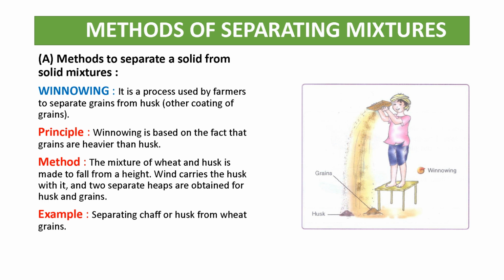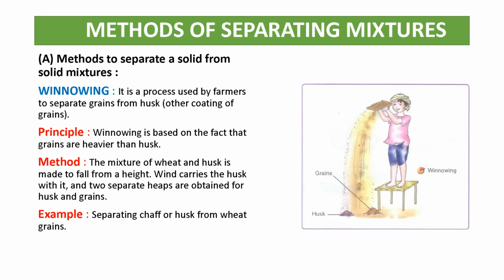Then we come to the next topic, methods of separating mixtures. What are the methods of separating mixtures? First, methods to separate a solid from a solid mixture. When there is a mixture of solids, meaning the constituents are solid, how can we separate this kind of mixture? The first method is winnowing. What is winnowing? It is a process used by farmers to separate grain from husk.